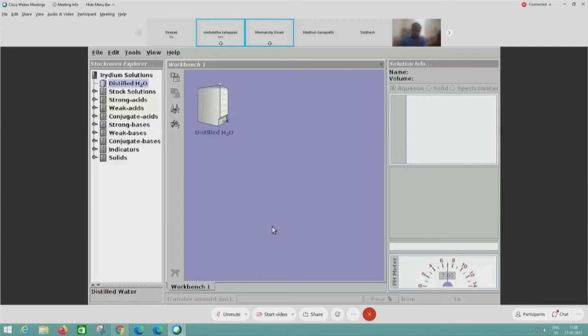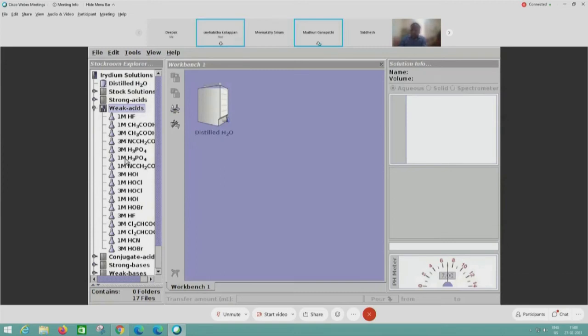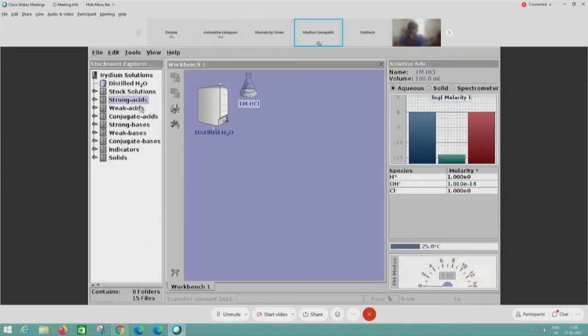Someone is asking me to show the log again. I'll take some acid from the folder. Let me take strong acid only, so it will be clear. I'll take 1m HCl from the stock room, and then when I take the HCl bottle,